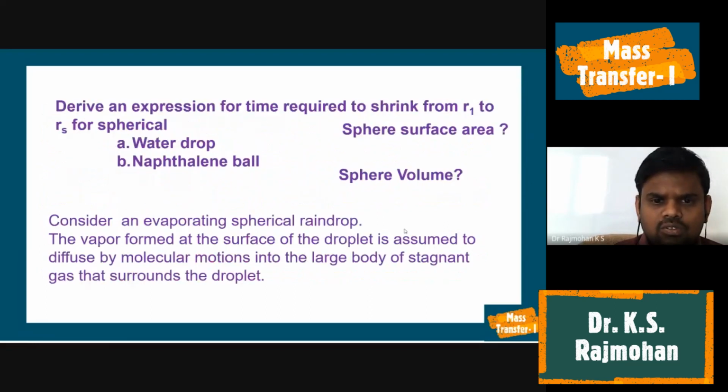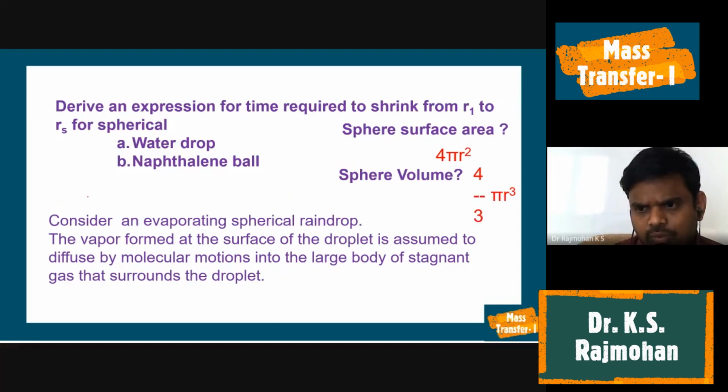In this lecture number 11, we are going to derive an expression for the time required to shrink from R1 to R2 for a spherical shaped water drop, raindrop or naphthalene ball. Before getting into the subject, you should know the surface area of a sphere. It's 4 pi r square. The volume of a sphere is 4 by 3 pi r cube. If you know these two, it will be easier for us to proceed with the derivation.